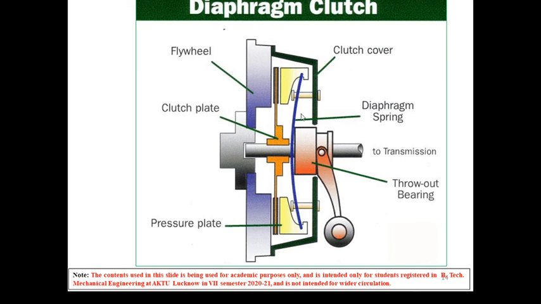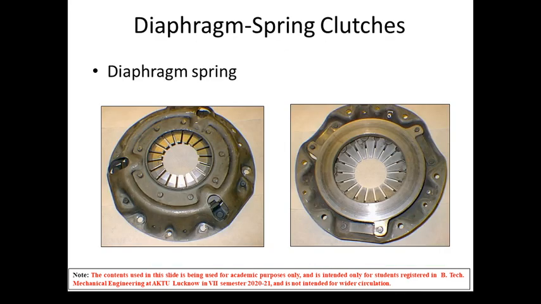In free condition the diaphragm is in conical form. But when it is assembled, it is constrained to an approximately flat condition, because of which it exerts a load upon the pressure plate. We can see here the type of diaphragms being used. This is the outer housing bolted over the flywheel, and these are diaphragm springs. As we can see, it is conical in nature.